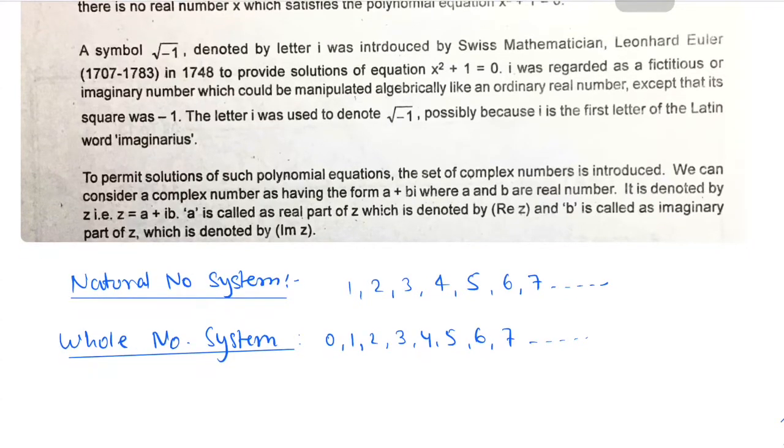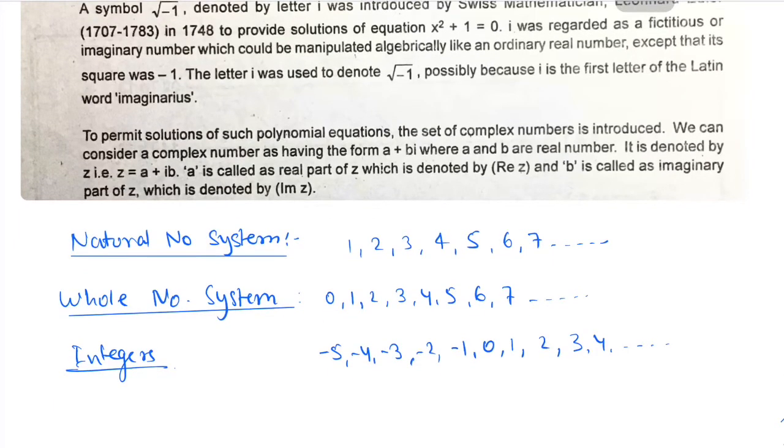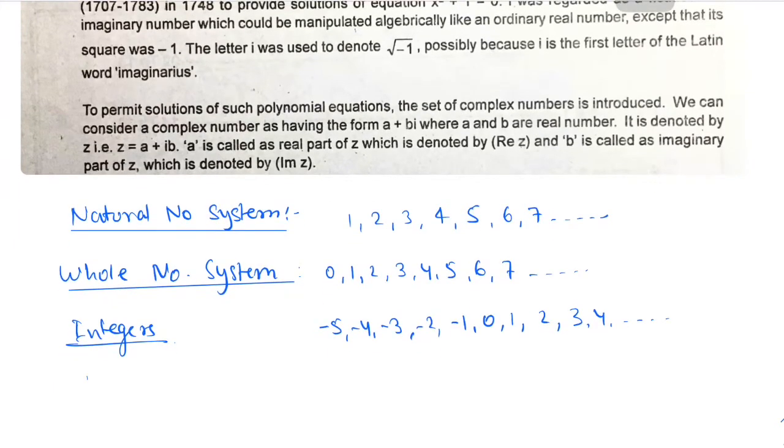Then with the knowledge of negative numbers, when we incorporate negative numbers along with the whole numbers, the number system is called integers. Then come the rational numbers.